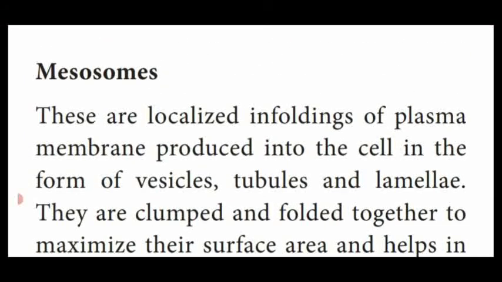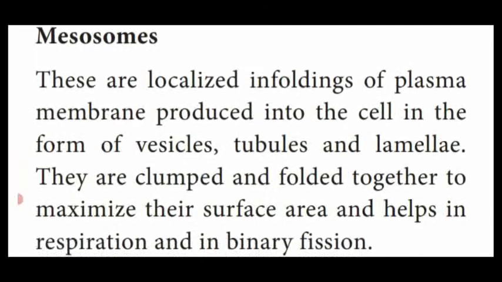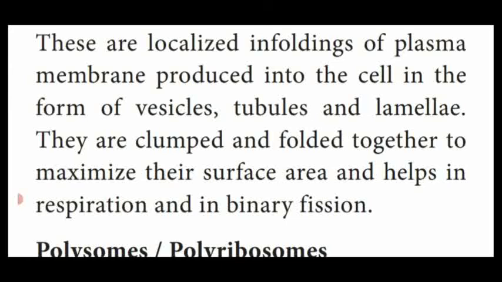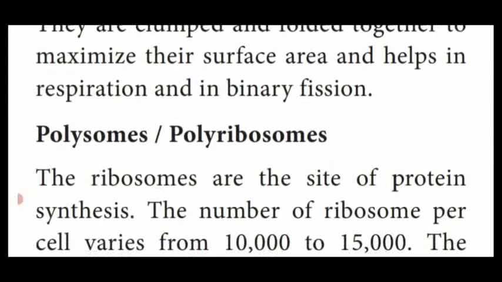Write a short note on mesosome is the important 3-mark question. What is the answer? The localized infolding of plasma membrane produced into the cell in the form of vesicle, circular shaped body or tubule or lamellae. So the clumped folded structure joined together maximizes the surface of a bacterial cell and is also responsible for respiration and also vegetative reproduction, that is binary fission. That is said to be mesosome.